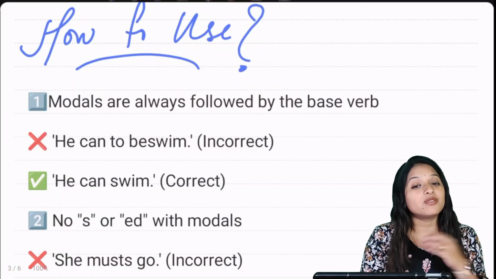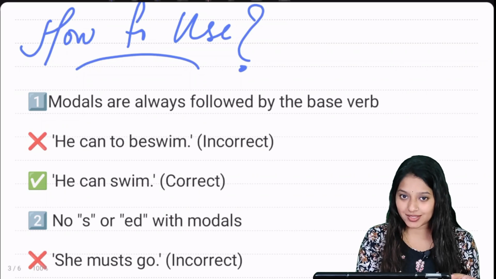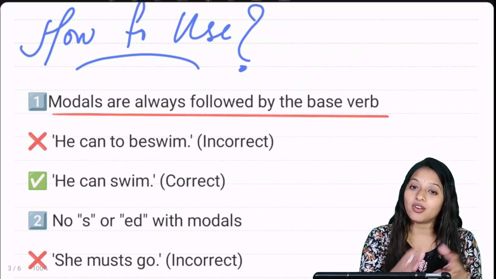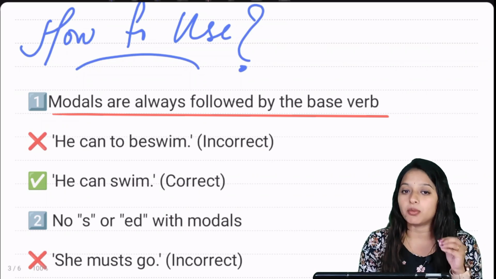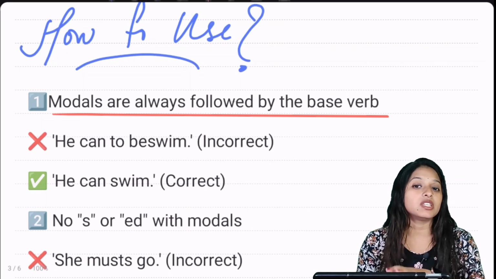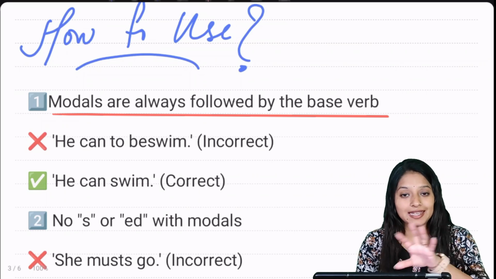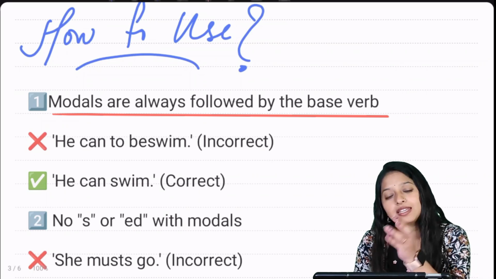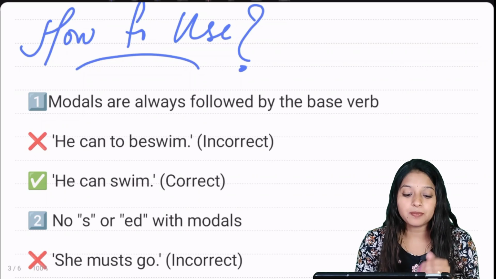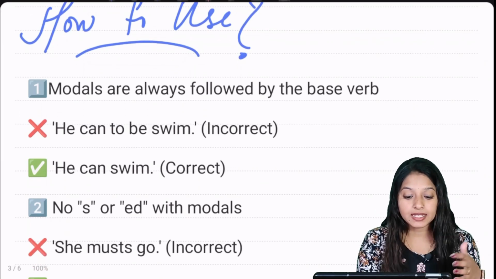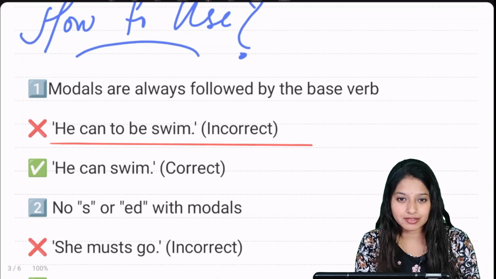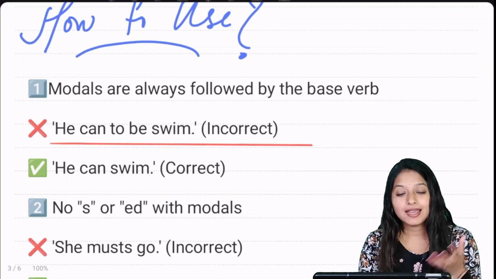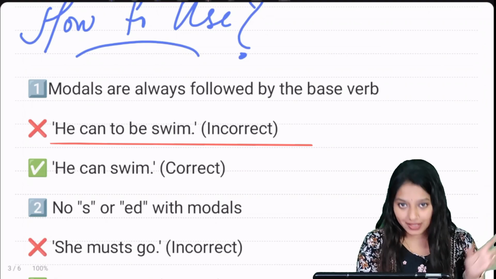Now let's see how to use these modals and some common errors. Modals are always followed by the base verb. Base verb means the root form of the verb, which is not changed by any kind of suffixes or prefixes. So see here, he can to be swim. To be is unnecessary there. That's why the sentence is incorrect. He can swim directly shows his ability.